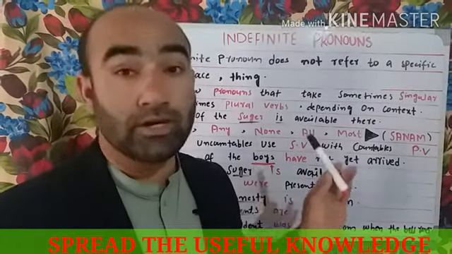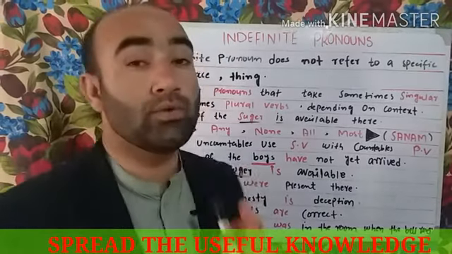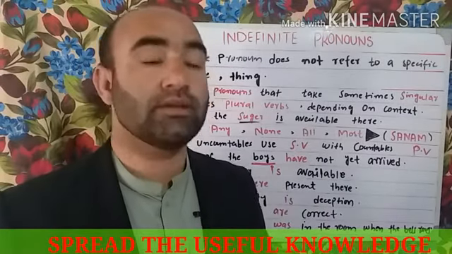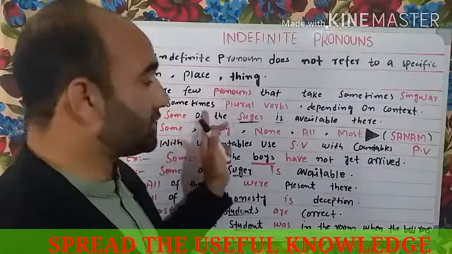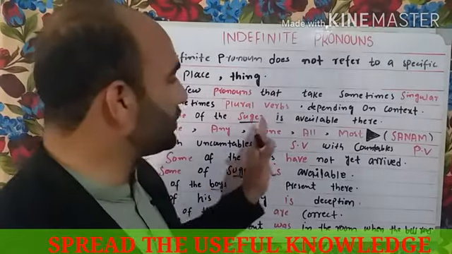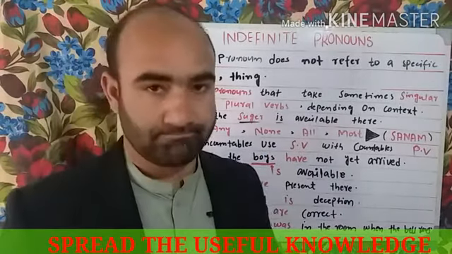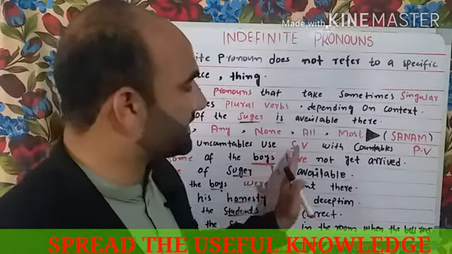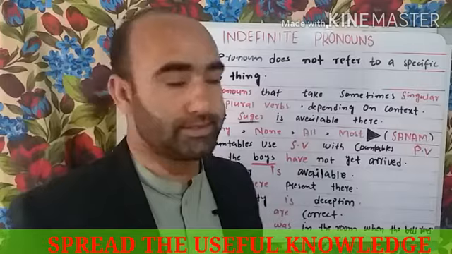It cannot be counted. For uncountable nouns, we use a singular verb. You cannot say one sugar, two sugars, three sugars, four sugars. Not at all. Some has been used here with a singular verb. Some of the sugar is, not are. Some of the sugar is available there. So with uncountable nouns use a singular verb. With countable nouns we use plural verbs.